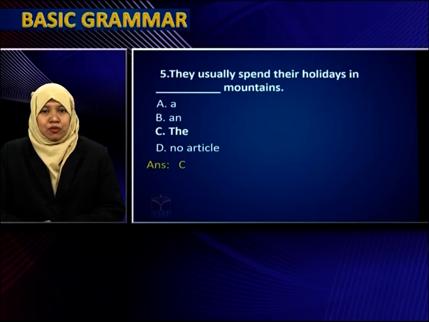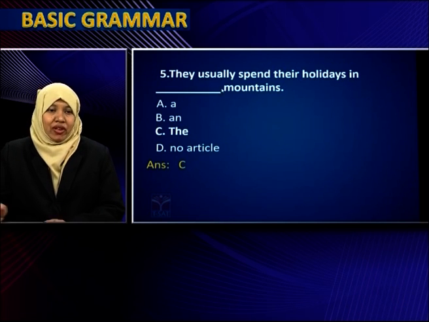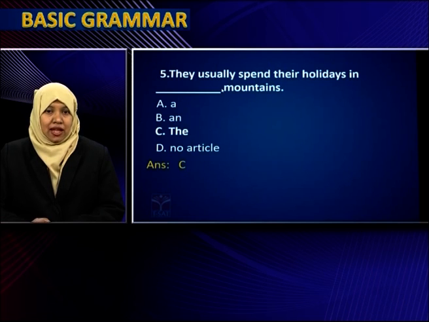They usually spend their holidays in dash mountains. Options: a, the, no article. They usually spend their holidays in the mountains. You have to specify where they are spending their holidays. They are spending their holidays in the mountains, so 'a' and 'no article' are both wrong. 'The' is the correct option here.